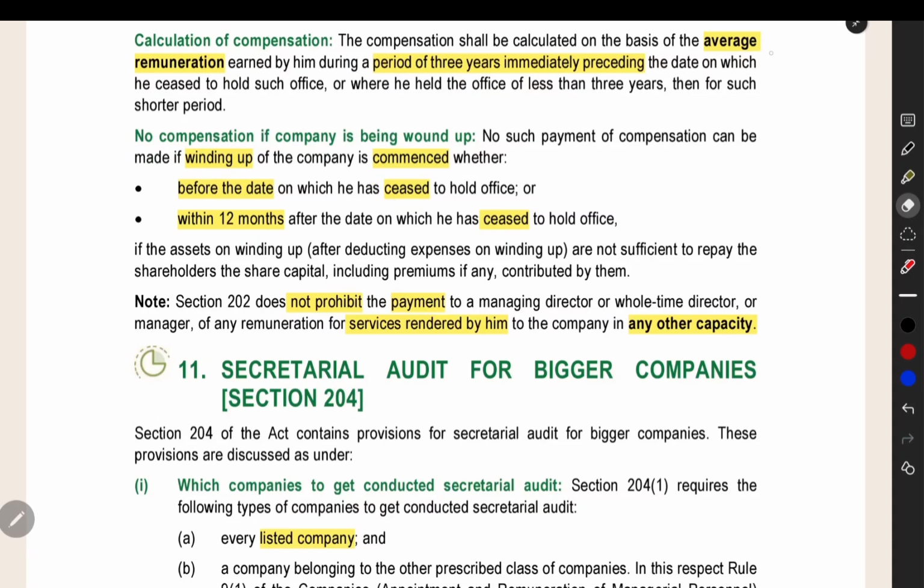Then we will not pay any compensation. Or after the director went away, within 12 months we are going to wind up the company. In that case also, we will not pay any compensation. And this does not prohibit us from paying any other amount in any other capacity to the director. That is separate. This is for compensation for loss of office. Even if the director is not eligible for this compensation, we can pay some amount for services in any other capacity.